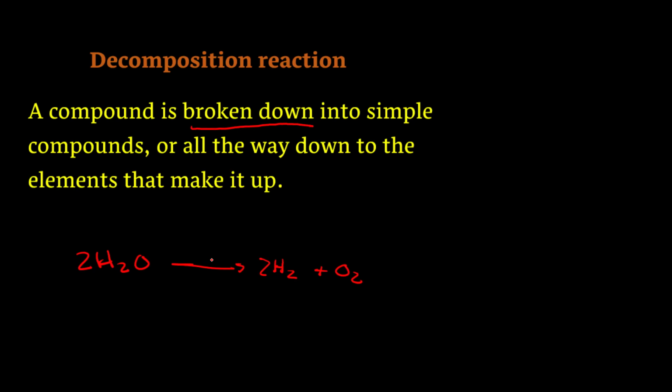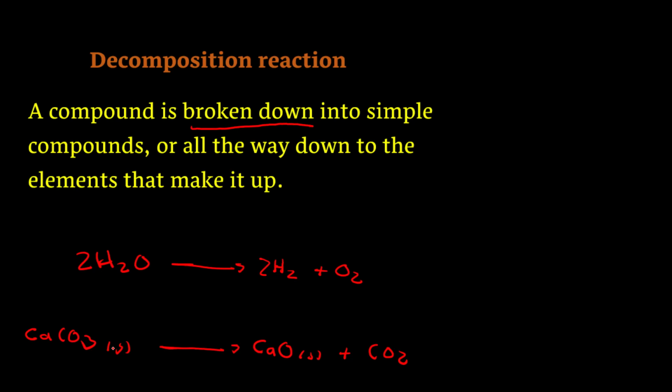We can have another example, a complex compound like calcium carbonate. While calcium carbonate decomposes, or the bonds between its parts break down, it can give us 2 simple compounds. For example, we can have calcium oxide plus carbon dioxide.